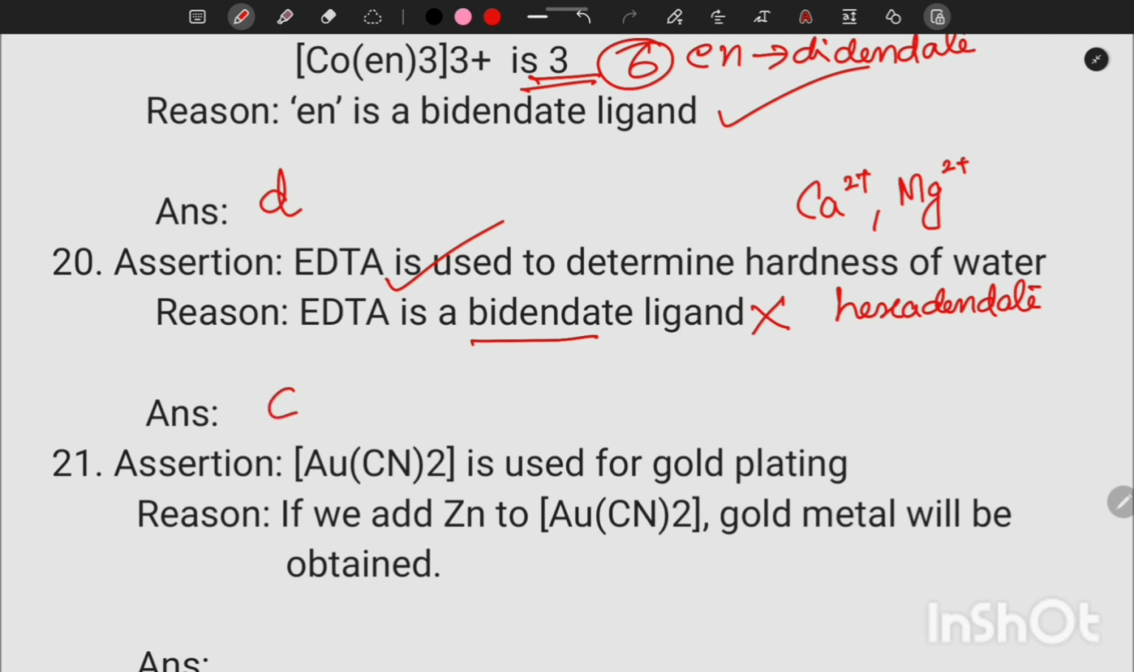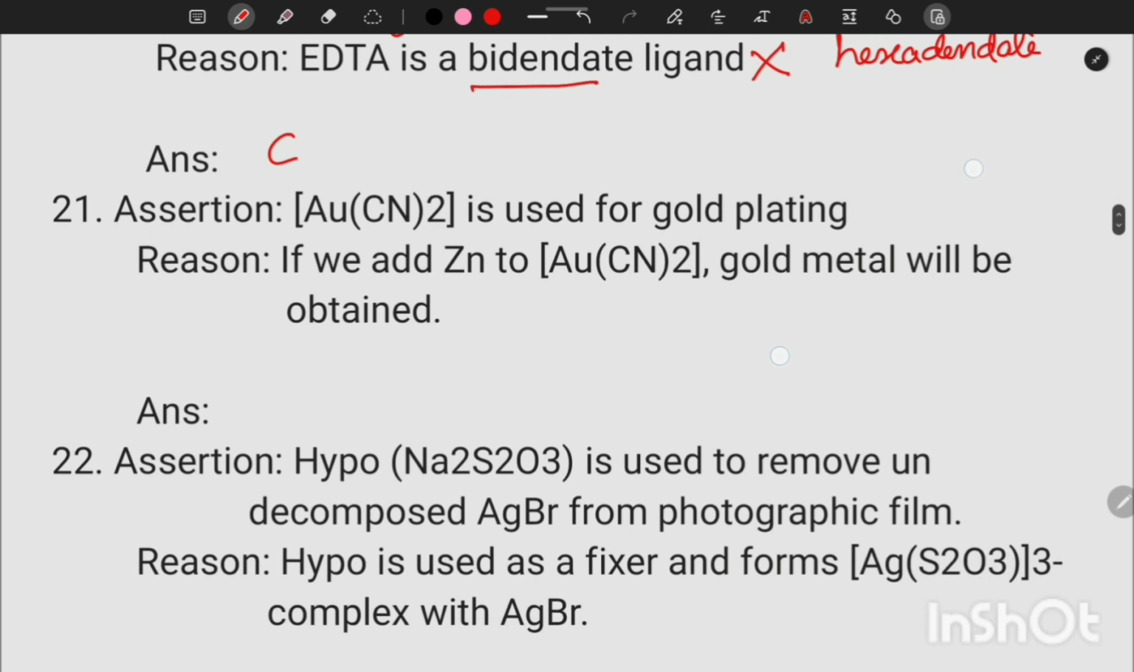Our option is C. Then [Au(CN)2]- is used for gold plating. That's a correct statement. If we add zinc to [Au(CN)2]-, gold metal will be obtained, because zinc will displace gold. So that statement is correct, but the reason is not the correct explanation of the assertion. So our option is B.